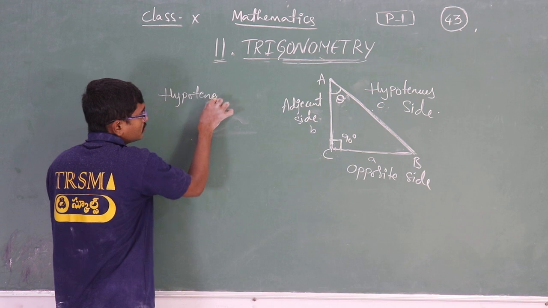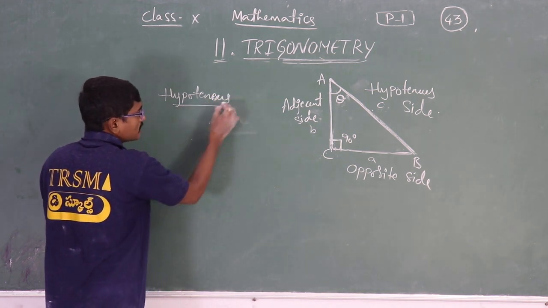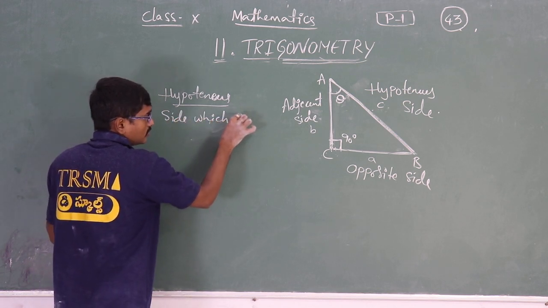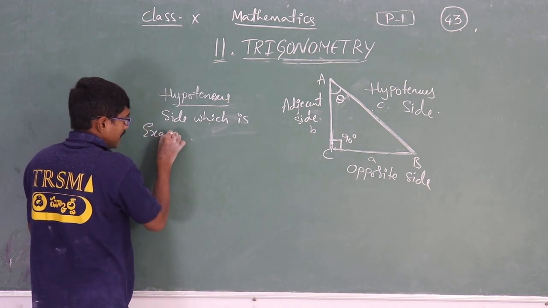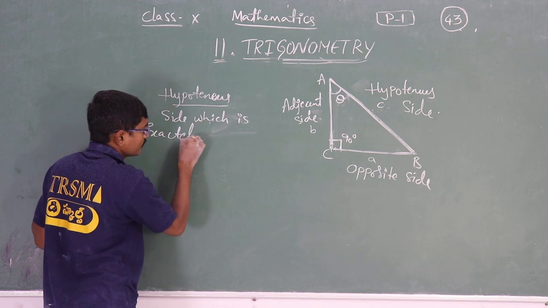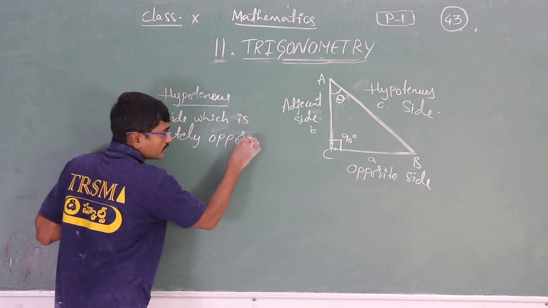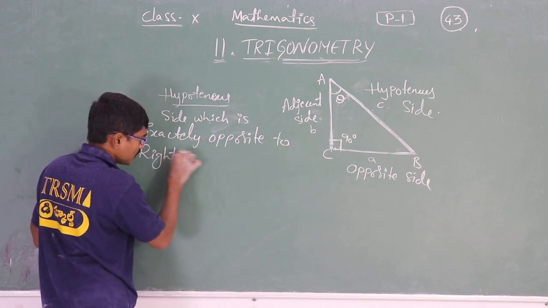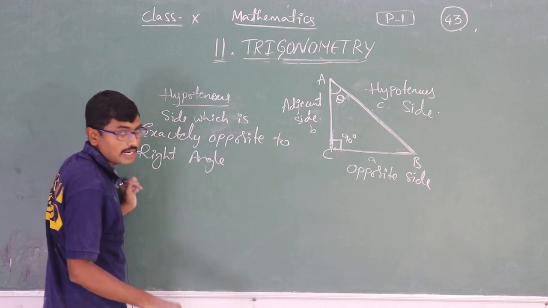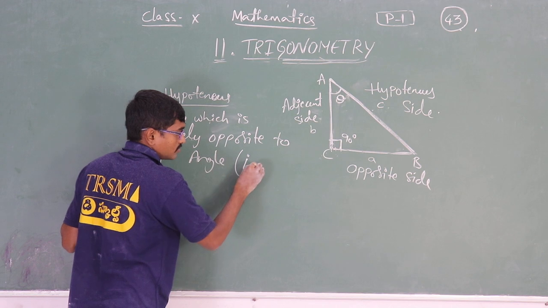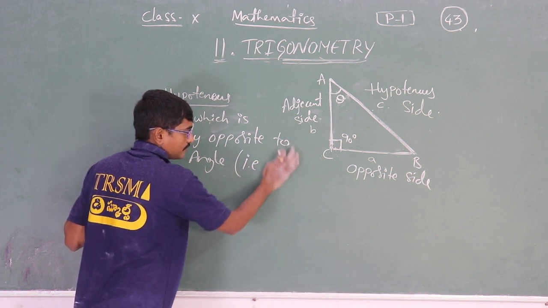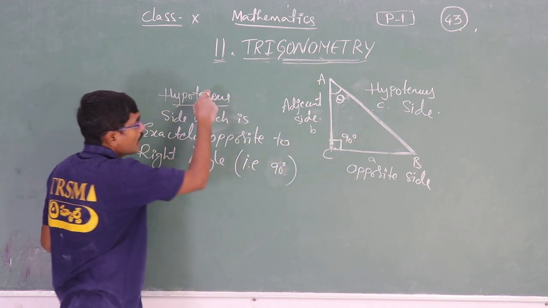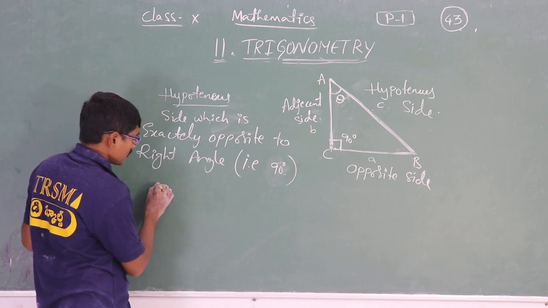So let me write here the definitions of these sides. Hypotenuse. What is the hypotenuse side? The side which is exactly opposite to the right angle, that is 90 degrees, is called the hypotenuse side. Okay, and coming to the opposite side,